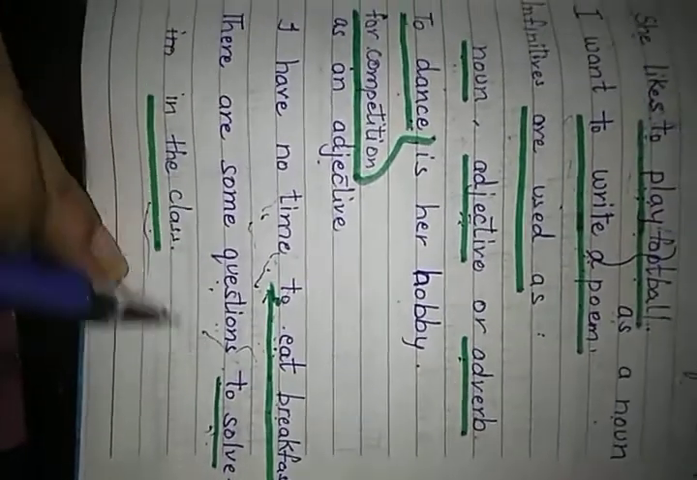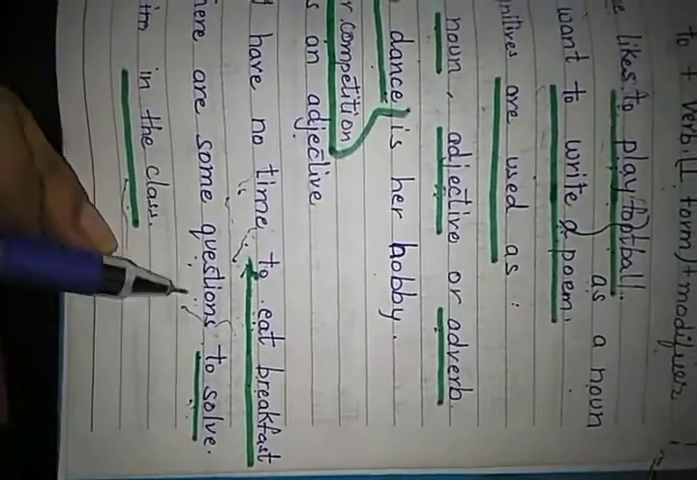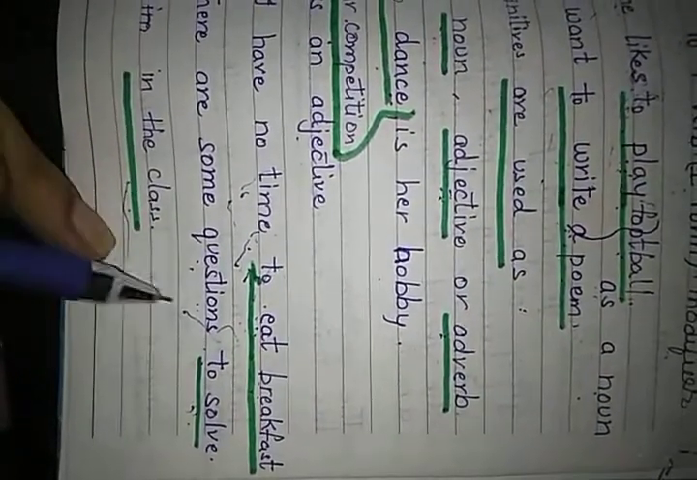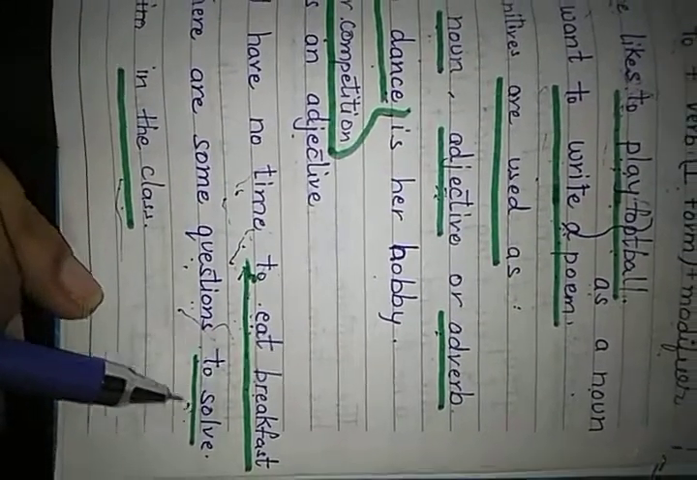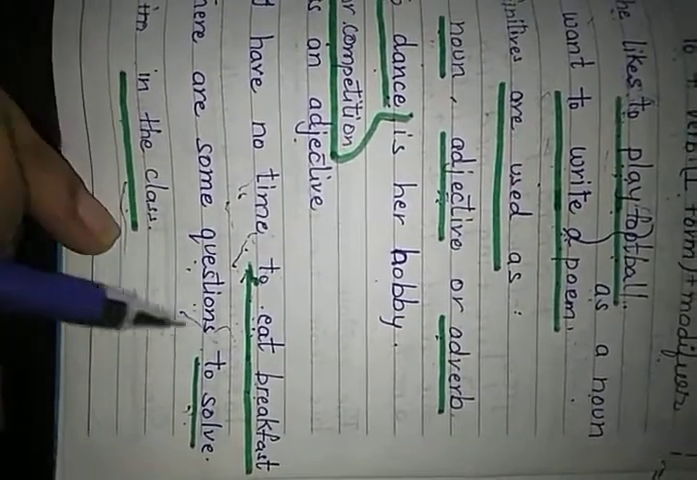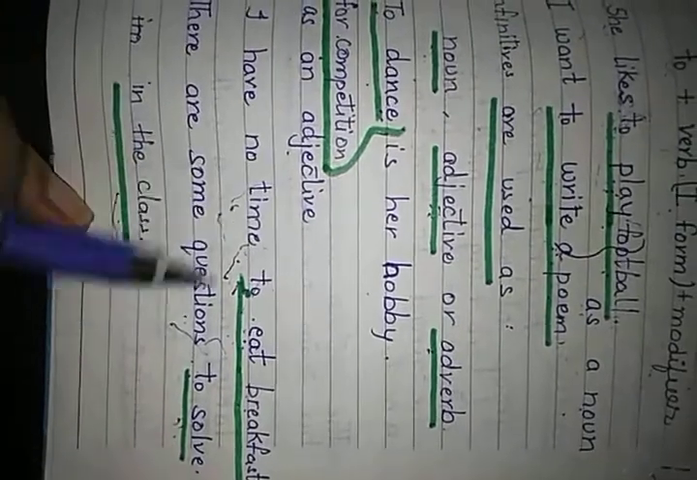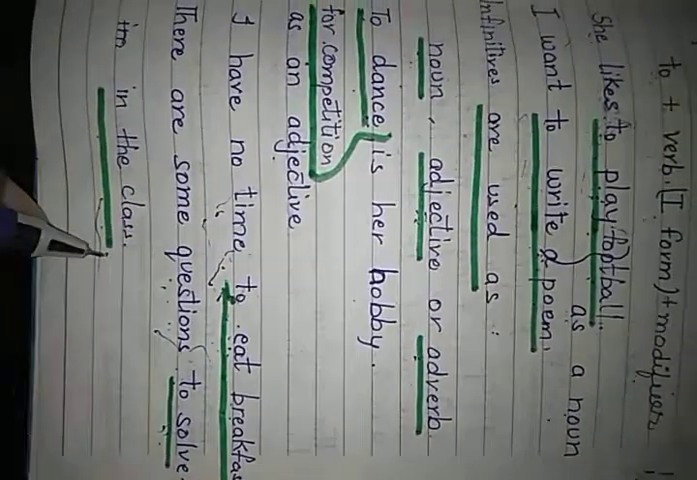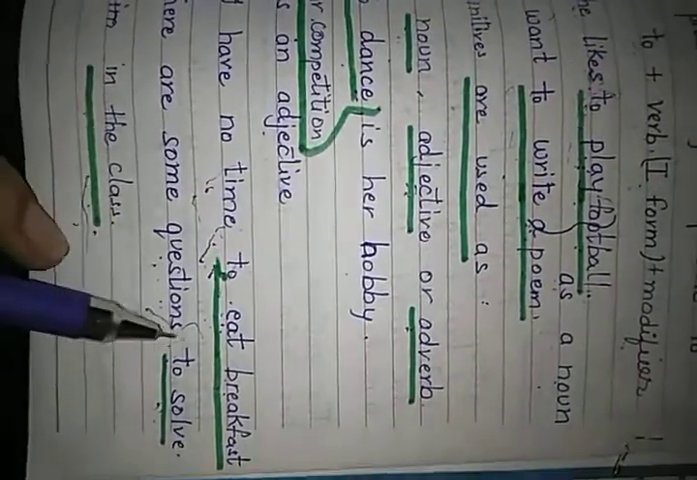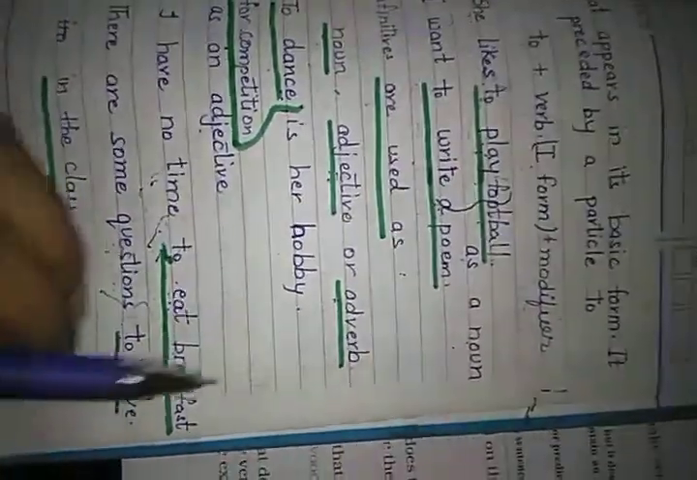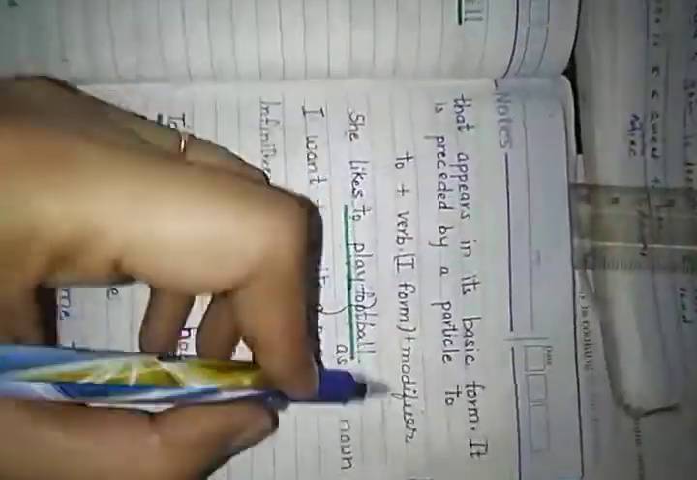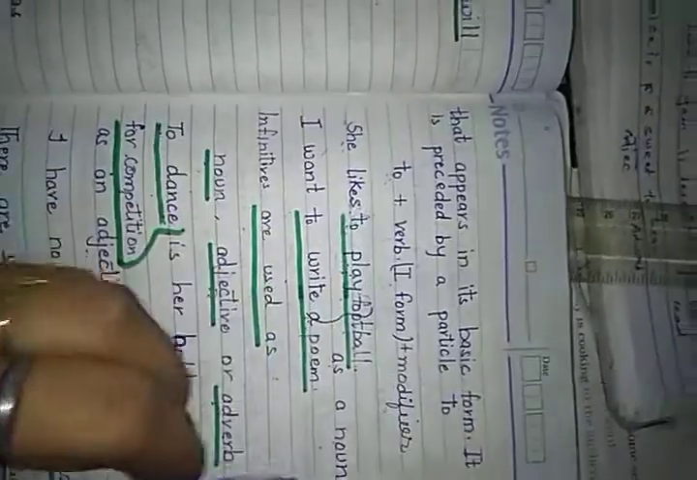There are some questions to solve in the class. Here question is a noun, to solve in the class: to with verb basic form with modifier in the class. So this group of words is working as an adjective of this noun, and this is an infinitive phrase. To with verb first form with modifier: this is the structure of an infinitive phrase.